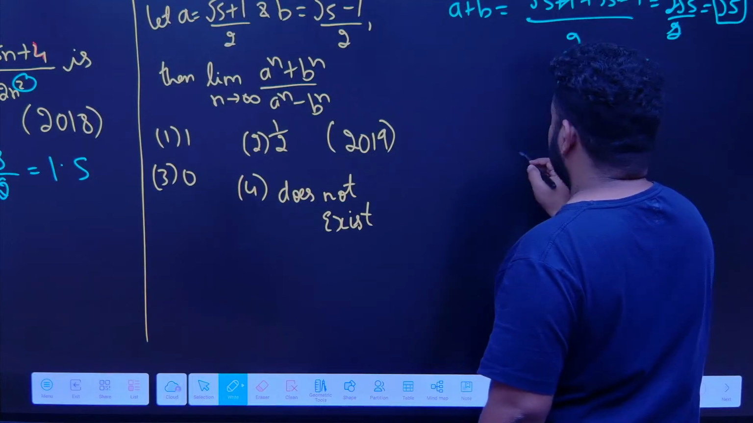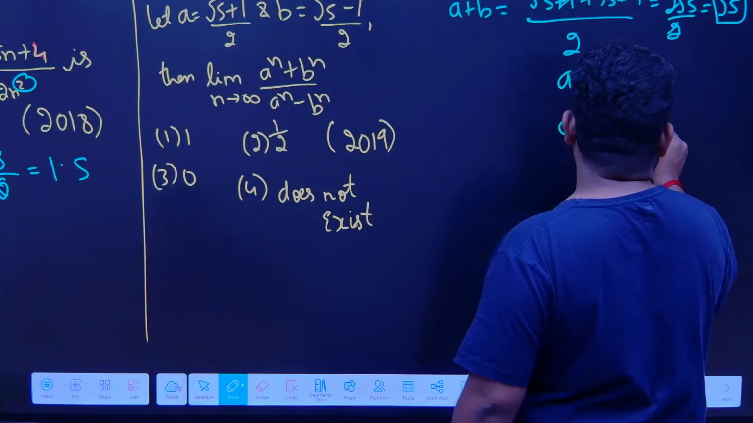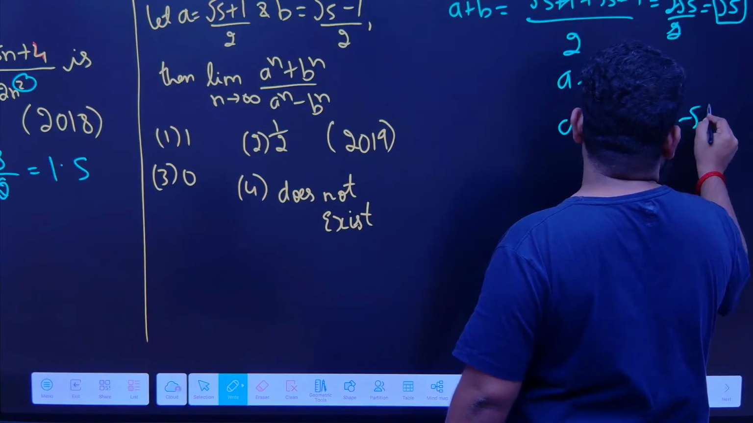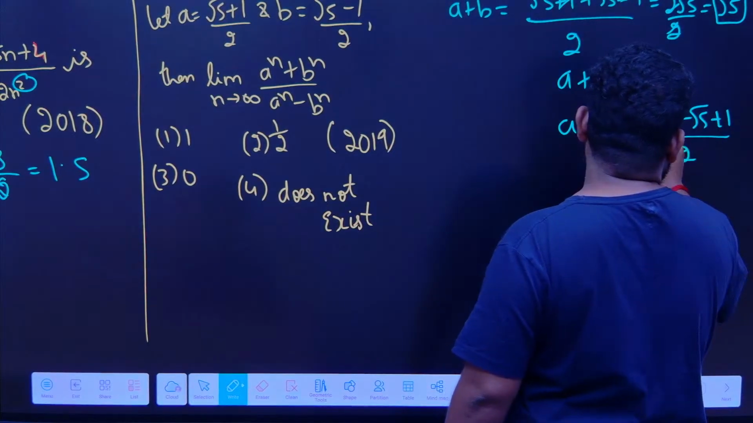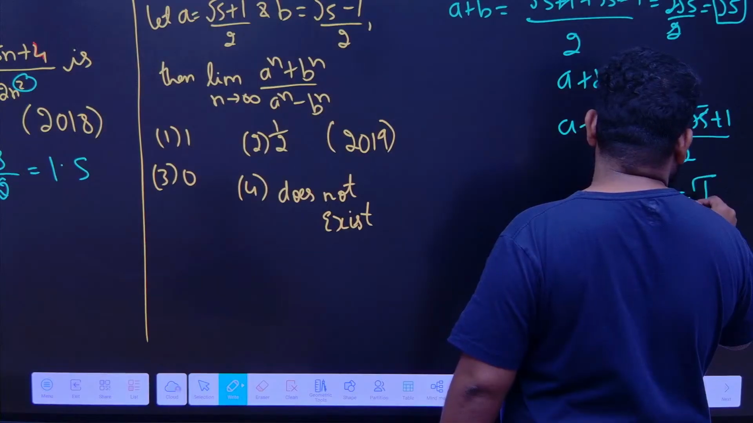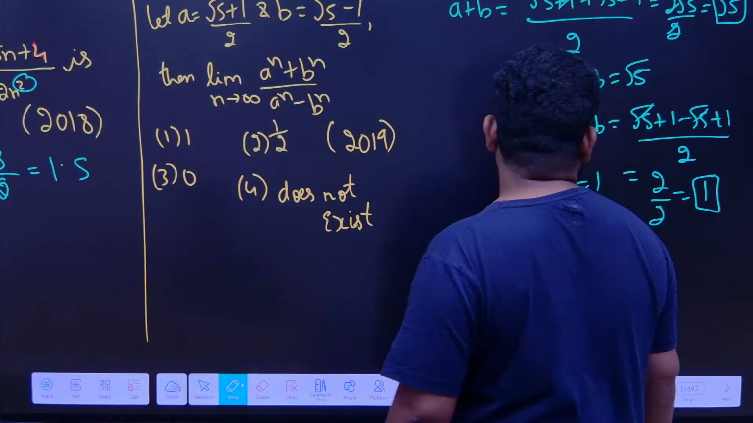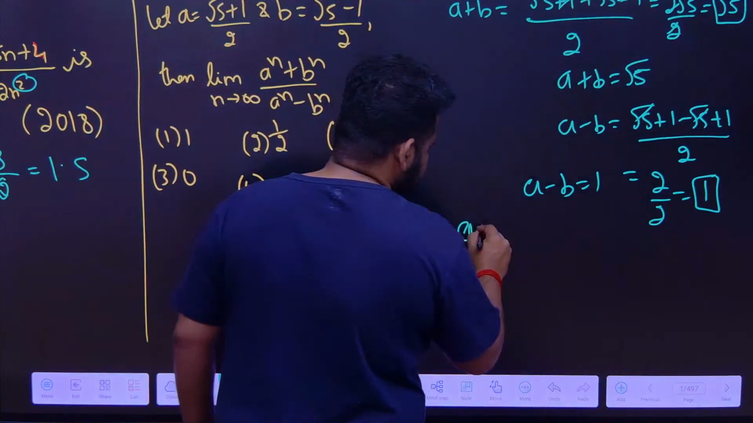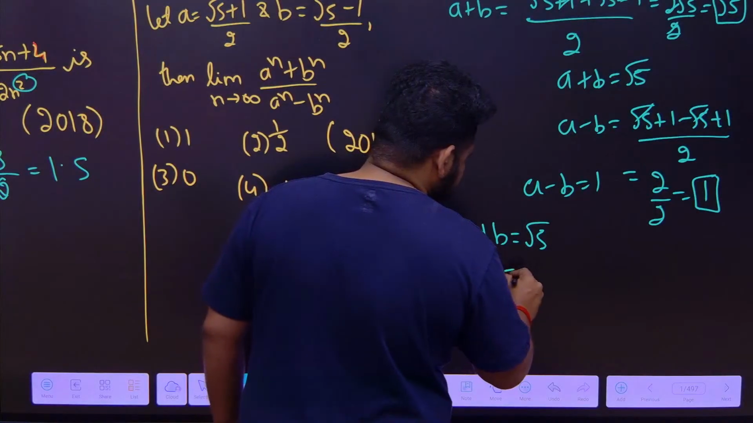Now, what about a minus b? A minus b, if I do, I will get root 5 plus 1 minus root 5 plus 1, by 2. So root 5 cancels, I will get 2 by 2, so this is nothing but equal to 1. We get a minus b is equal to 1. Now we got a plus b is equal to root 5, and a minus b is equal to 1.